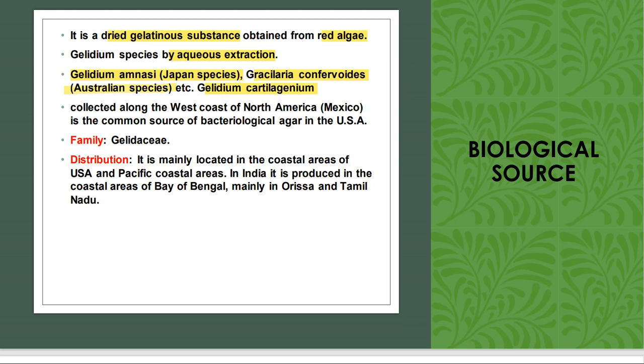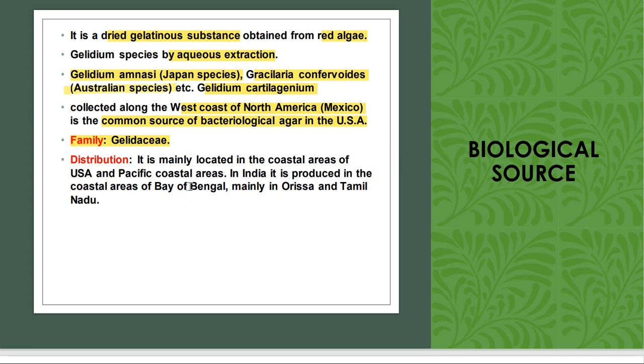If it is asked about the biological source, you can simply write that it is a dried gelatinous substance obtained from the species of red algae of Gelidium amansii, in bracket Japanese species, and you can mention the family, that is Gelidiaceae. It is found on the west coast of North America, in Mexico, and it is a common source of bacteriological agar in the USA.